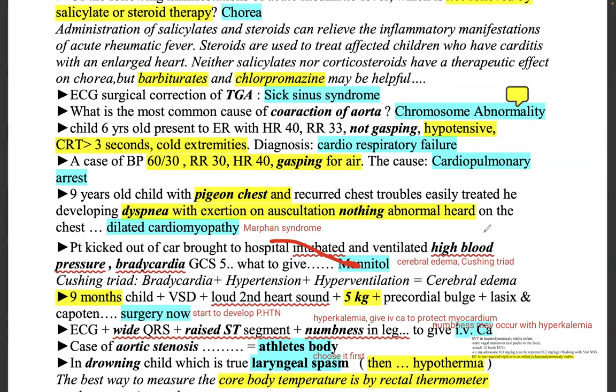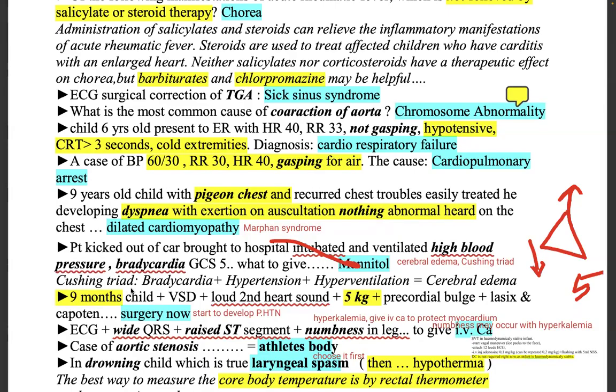Now, this child is ventilated, but he has high blood pressure, bradycardia, and his GCS is 5. What to give? Mannitol, cerebral edema. They are suspecting cerebral edema in this patient.